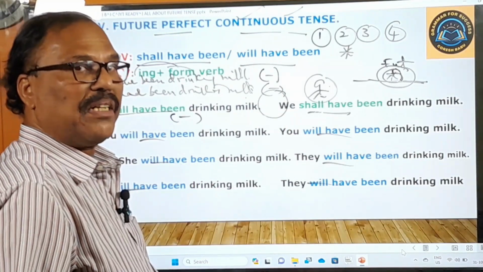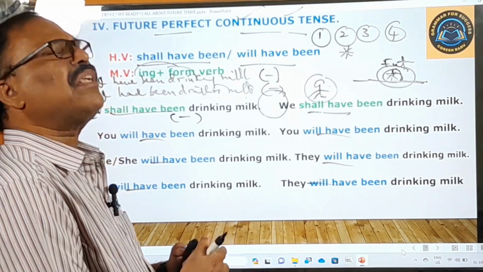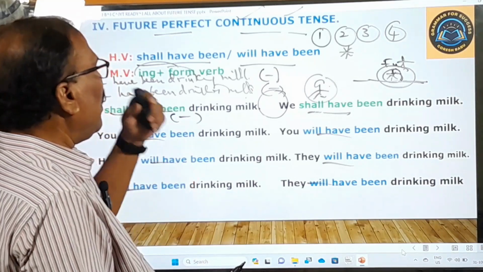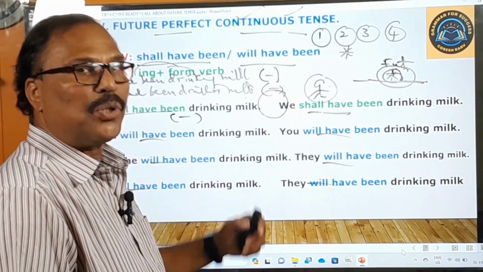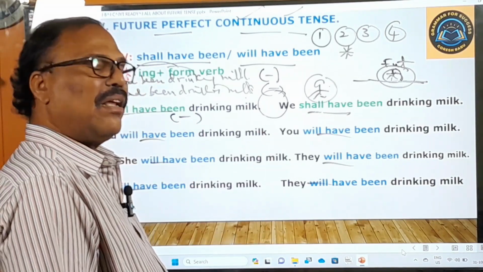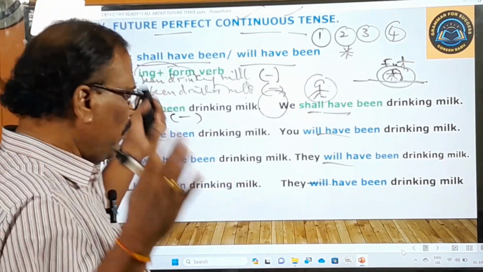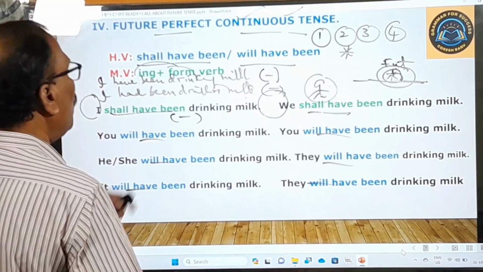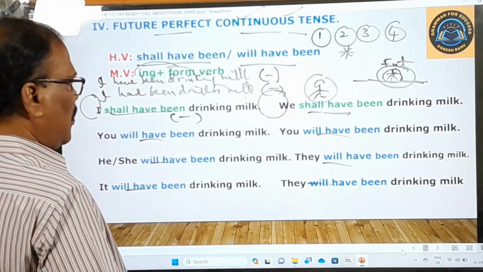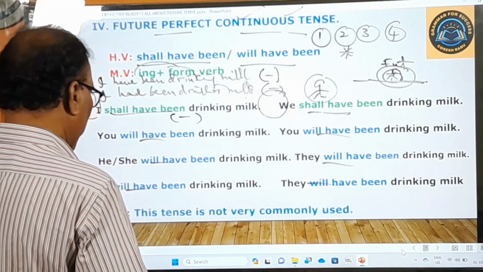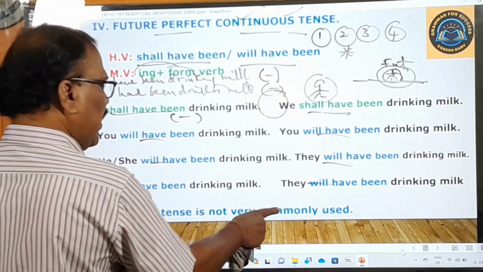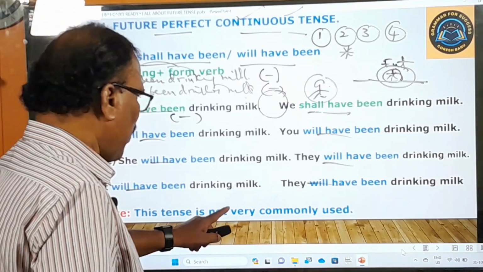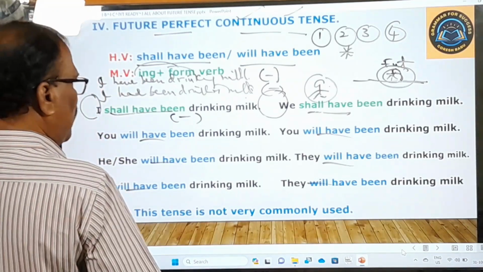Learn it through your mother tongue. You can learn wonderful English. Learn some foreign language through your mother tongue, and you can learn it wonderfully well. Don't worry about that. So this is the meaning of this, and now we are going to see the rule of this future perfect continuous tense. I have already told you this tense is not very commonly used. It's not a very commonly used subtense. Keep this point in your mind. Now let's go to the next slide.